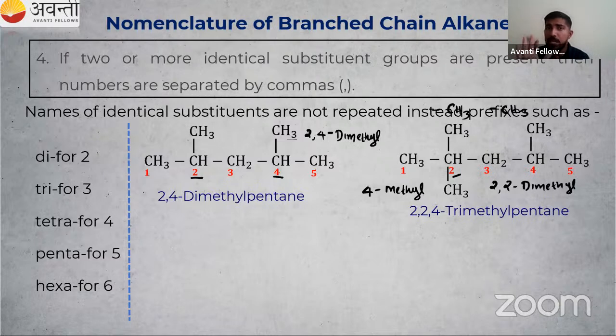I hope you are understanding the things. Then 5 carbon atoms, so pent is the word root. Not a double bond, not a triple bond, so we can say pentane. So 2,2,4-trimethylpentane.